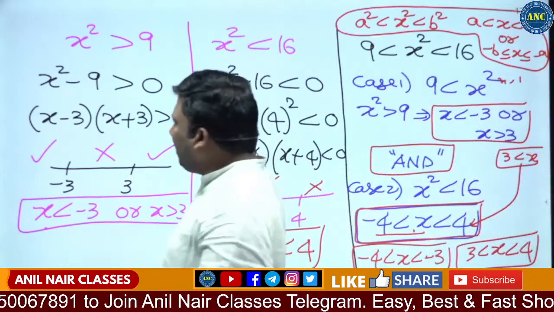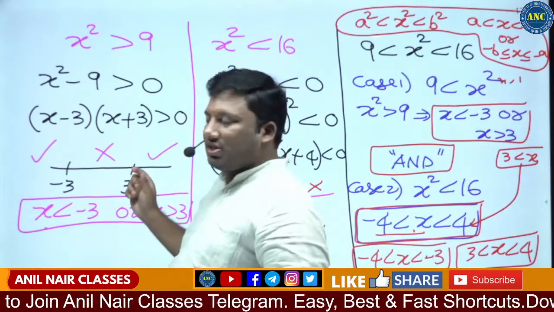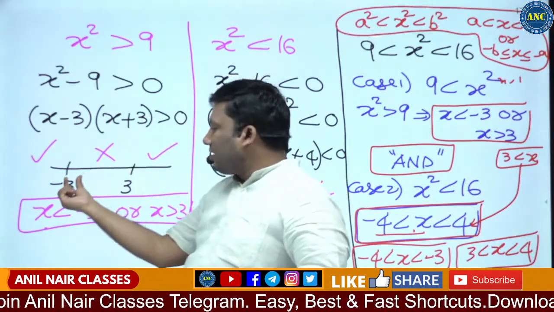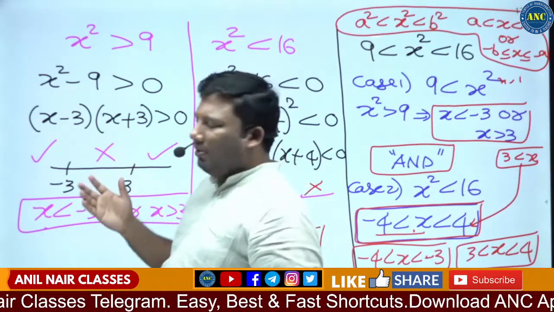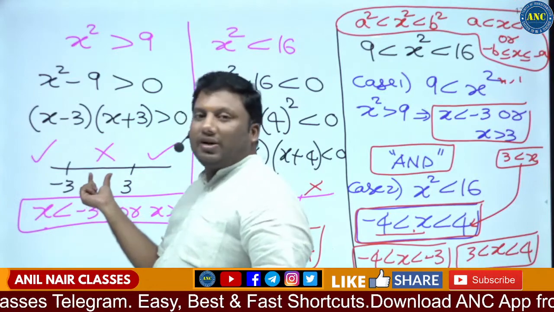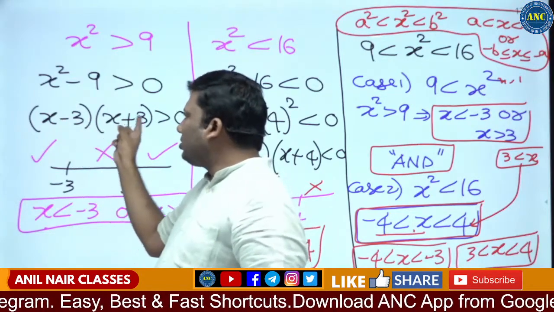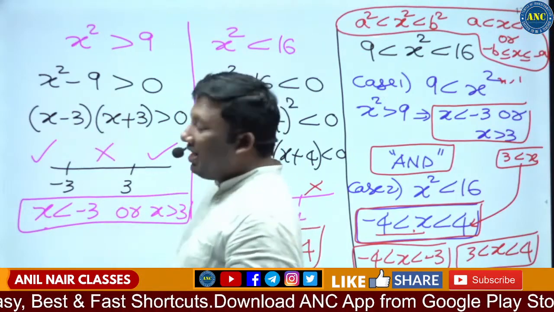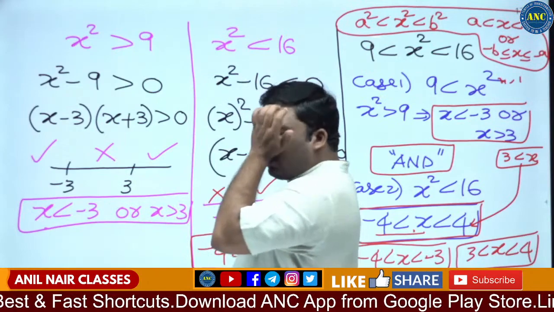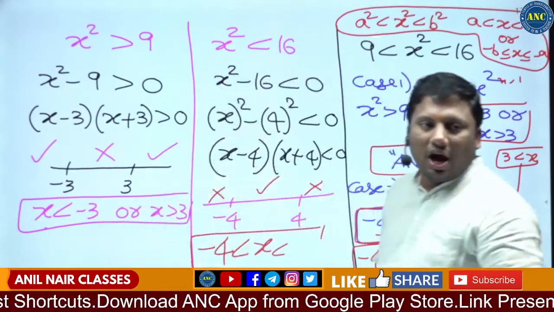What is the polarity test? (x minus 3) into (x plus 3) greater than 0. Critical points of x are minus 3 and 3. Take any value, preferably 0. 0 lies between minus 3 and 3. Put 0: 0 minus 3, 0 plus 3, minus 3 into plus 3 is minus 9. Is the negative greater than 0? No. Cross mark.